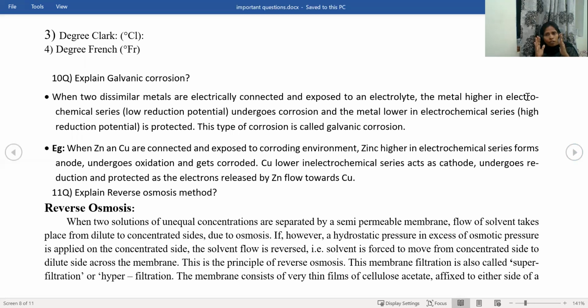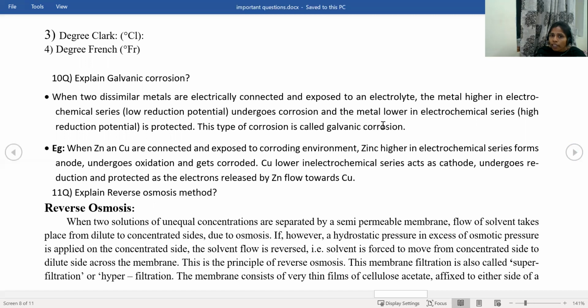At anode, oxidation. Oxidation means corrosion. At anode, corrosion takes place. At cathode, there is no corrosion. That means the cathodic metal is protected, and the anodic metal undergoes corrosion. That is called galvanic corrosion. When 2 dissimilar metals are electrically connected and exposed to an electrolyte, the metal higher in the electrochemical series, at the top position, undergoes corrosion, because top metals always act as anode.